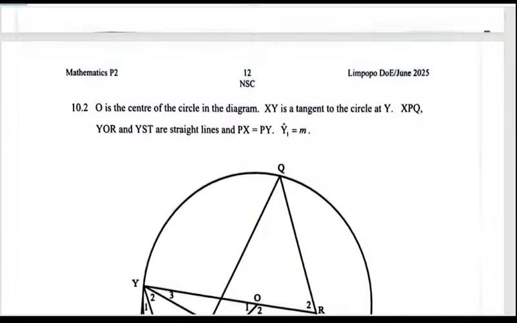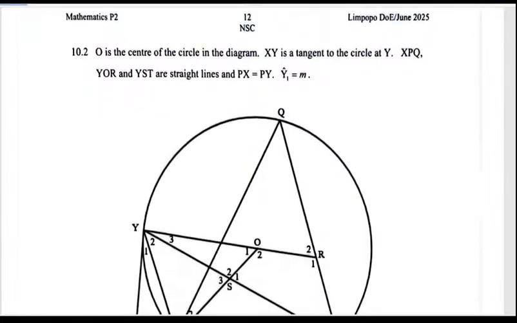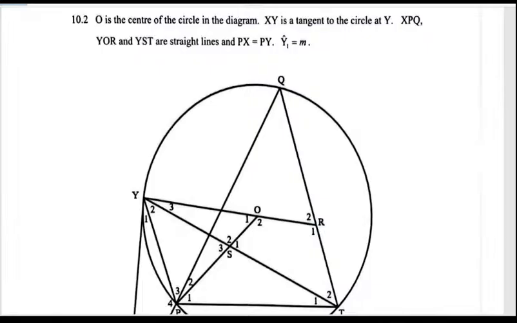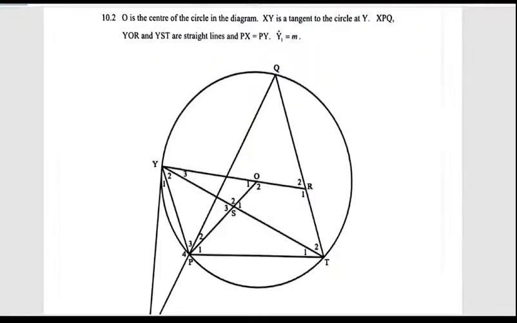And then 10.2, O is the center of the circle. So whenever they give us the proof question, chances are high that whatever follows should be an application. So then, if XY is a tangent to the circle, and YOQ, and Y is still straight lines at that. Let me just do this. And then Y1 is M. This is M.